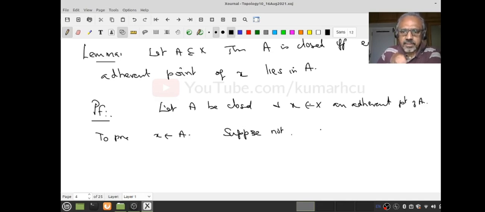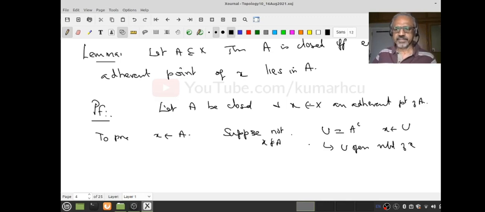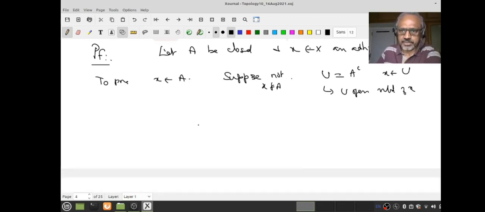What does it mean? If I take U equal to A complement, that means x belongs to U, right? Suppose not, that means x is not in A, that means x is in A complement. What do I know about A complement? A is given to be closed, therefore what do I know about A complement? This is open, and therefore this is an open neighborhood of x, because x is there, right? Therefore it's an open neighborhood of x, right?